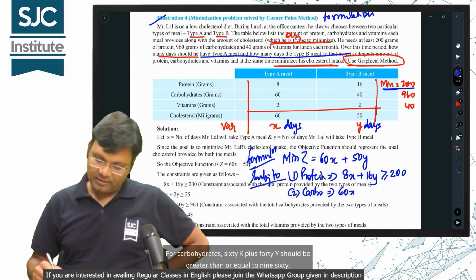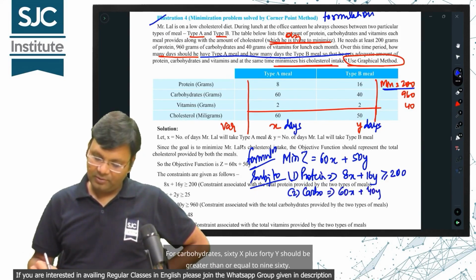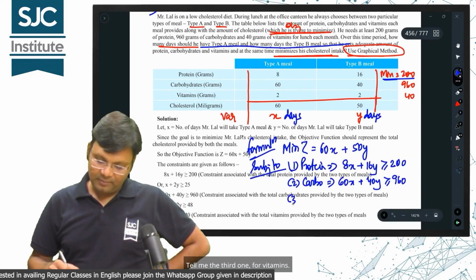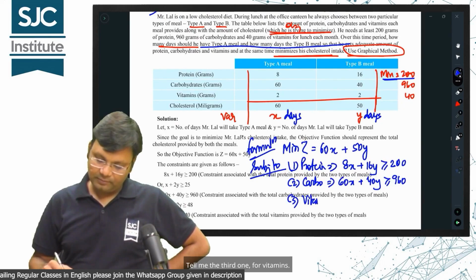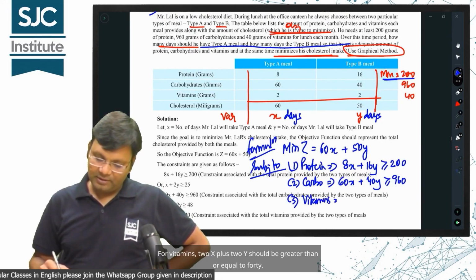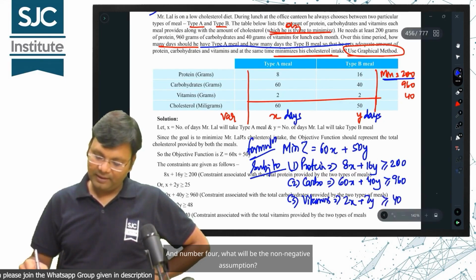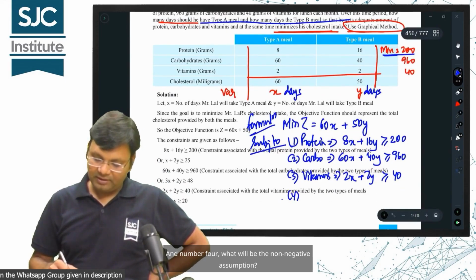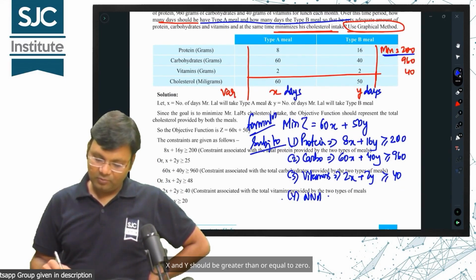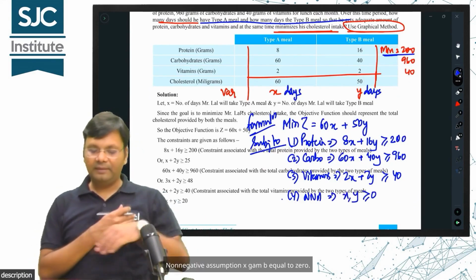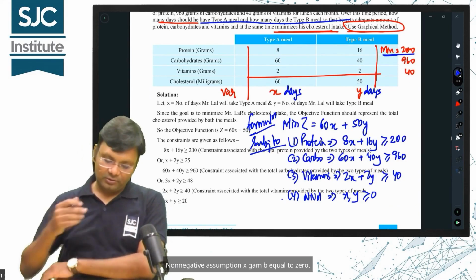For carbohydrates, 60x plus 40y should be greater than or equal to 960. Tell me the third one, for vitamins. For vitamins, 2x plus 2y should be greater than or equal to 40. And number 4, what will be the non-negative assumption? X and y should be greater than or equal to 0.